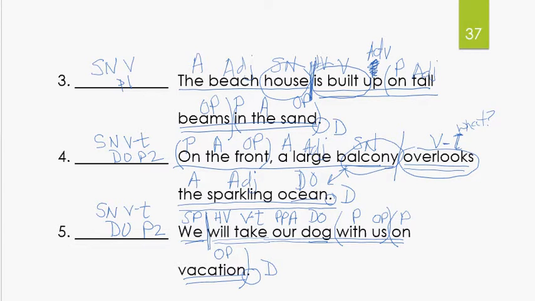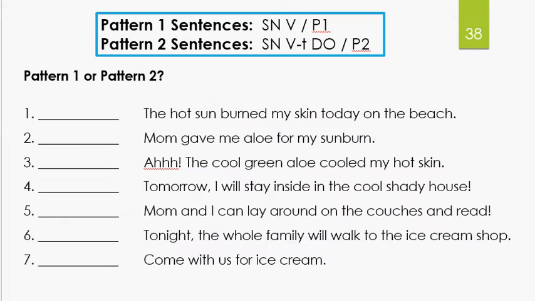I will ask you, what's your simple subject? We. What's your simple predicate? Just the verb, will take. Good job. Now, in your workbook, you have some of these exercises, so we'll do this together. I'll show you how to do it kind of quick. Read the sentence and decide if it's pattern 1 or pattern 2. Can you do this without classifying the whole thing? Yes, you can. Let's read the first one.